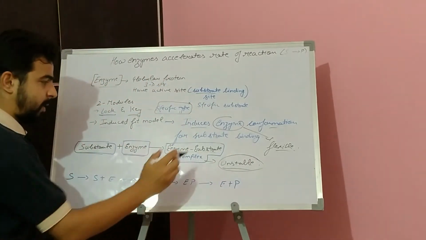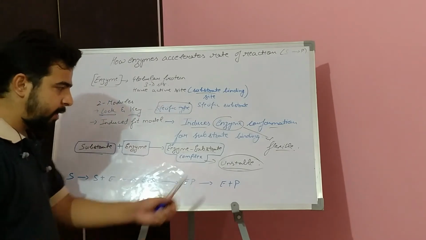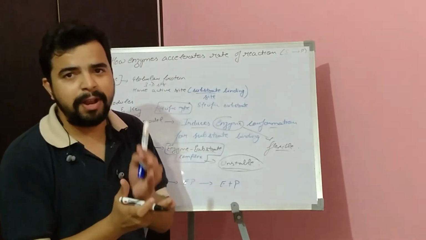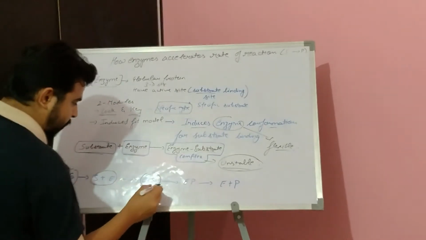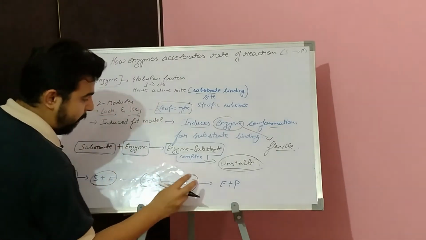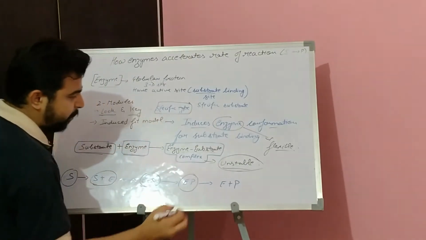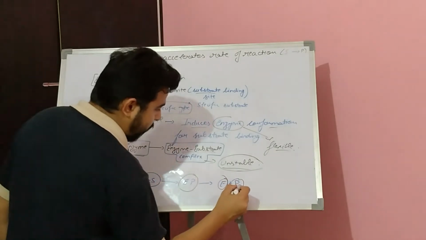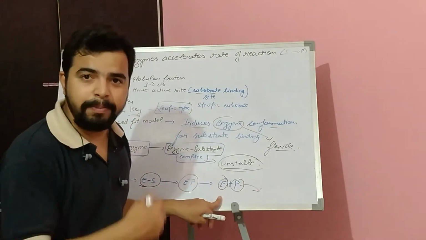This enzyme substrate complex is unstable, or we call it a transient phenomenon. Transient phenomenon means something which exists for a temporary or short period of time. Now this is the process: the substrate will bind to the enzyme, then it will form an ES complex, which is the enzyme substrate complex. From the enzyme substrate complex it will form an enzyme product complex. So now the product is formed and the enzyme is still attached to it. Now the enzyme will be released and the product will be formed.